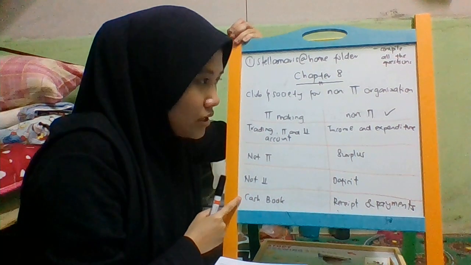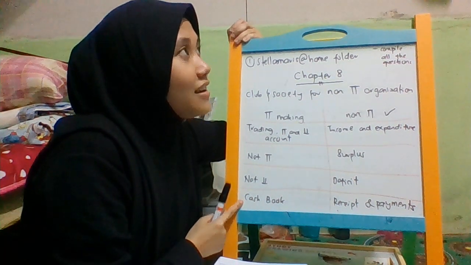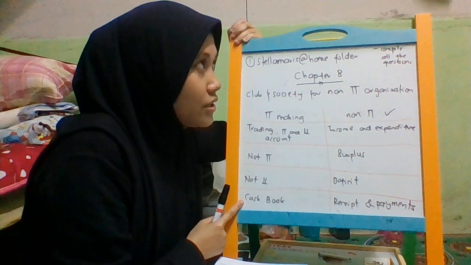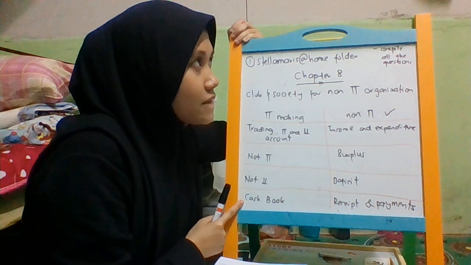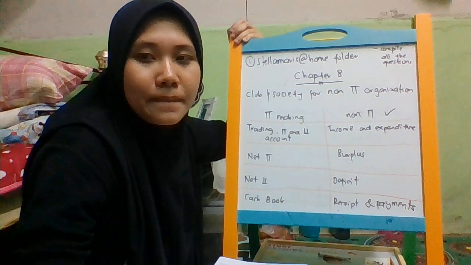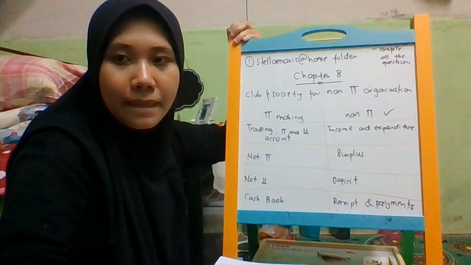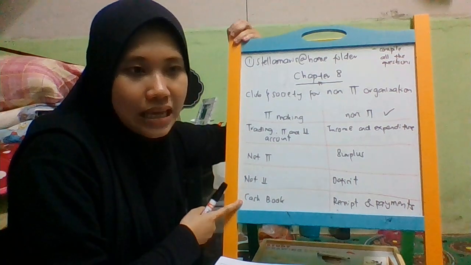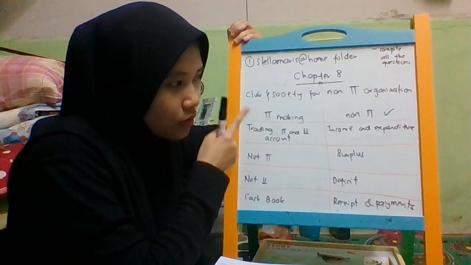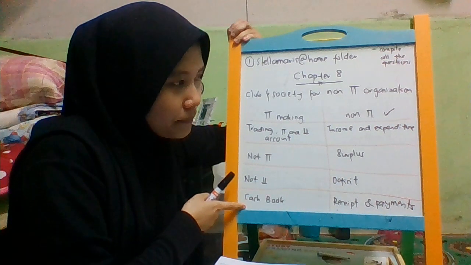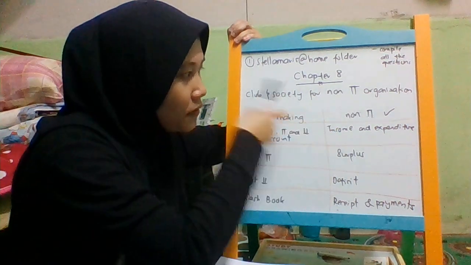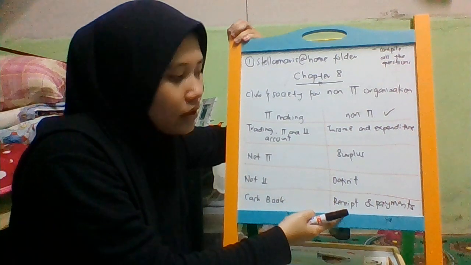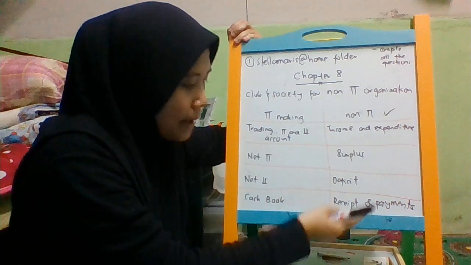The last one is the cash book. Cash book is also known as the T account or ledger. For a normal company, we need to open a cash book or T account. But for non-profit or club and society, we call it receipt and payment. It's just the same T account, but we replace the term with receipt and payment.